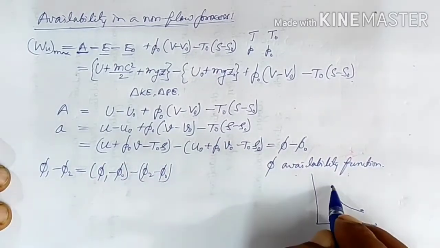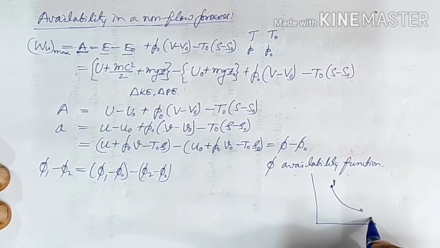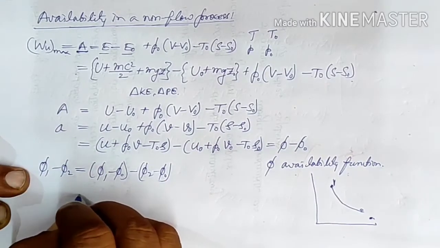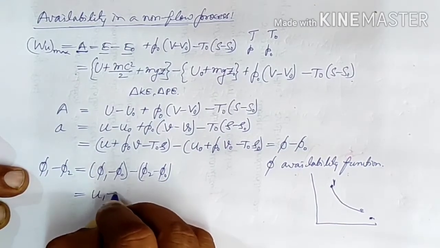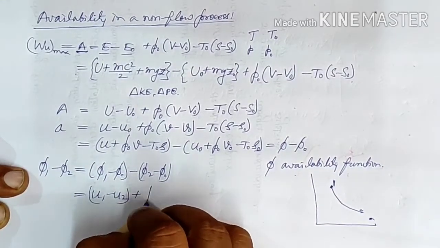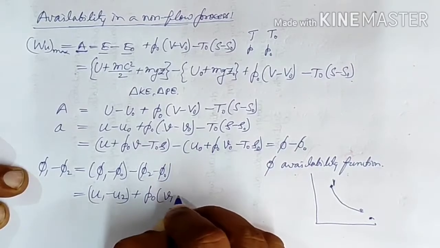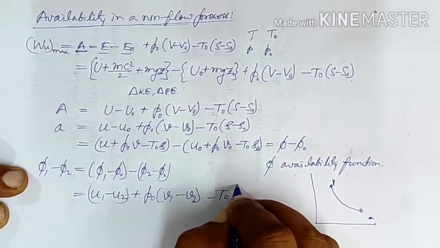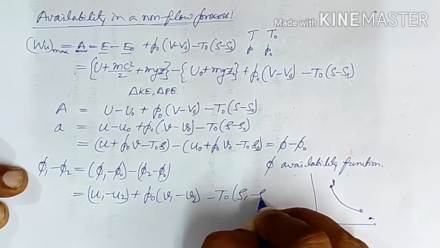So first we find it from state 1 to the 0 state and from 2 to the 0 state from the above equation. So we will get U1 minus U2 plus P0 (V1 minus V2) minus T0 into (S1 minus S2).